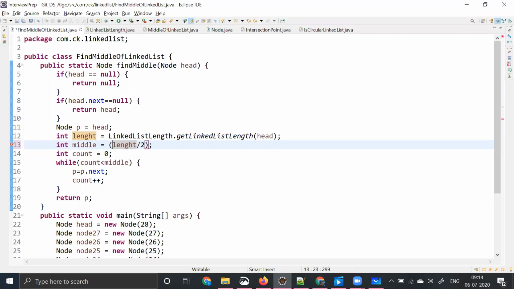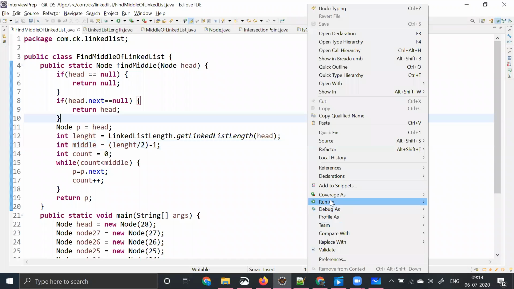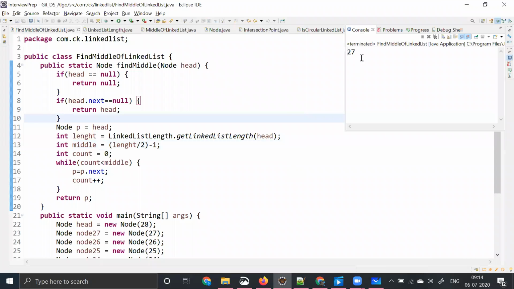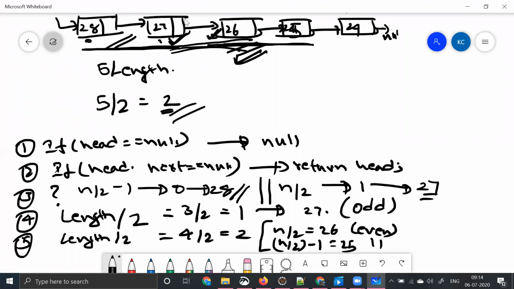I'm formulating it like this and finally saying index of this minus 1, right? So let me try to run this program for you. It should be giving me a different output. What is given? It is giving 27. So what is 27? 27 is the previous element, right? So this is how we have to write the code.